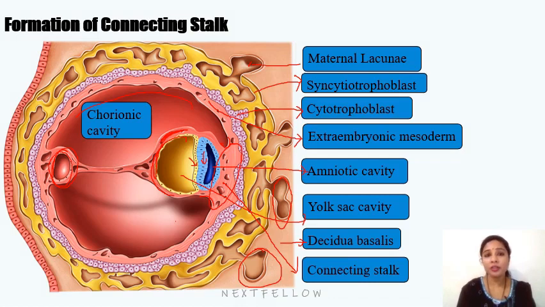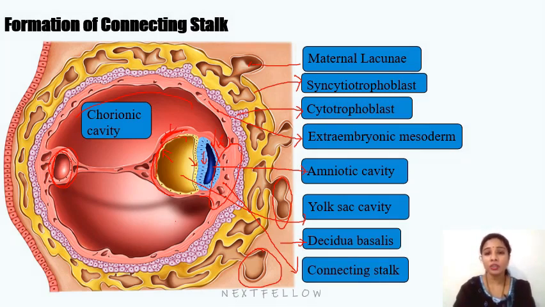So the amnion is made of two layers: amnioblastic cells, you can see the small blue color cells are the amnioblastic cells, and extraembryonic splanchnic mesoderm. This is the extraembryonic splanchnic mesoderm. The wall of the yolk sac is also made up of two layers, endoderm and extraembryonic splanchnic mesoderm. This yellow color lining is the coelomic membrane, which is endoderm, derived from the hypoblast cells, and this one is the extraembryonic splanchnic mesoderm, which is surrounding the yolk sac.